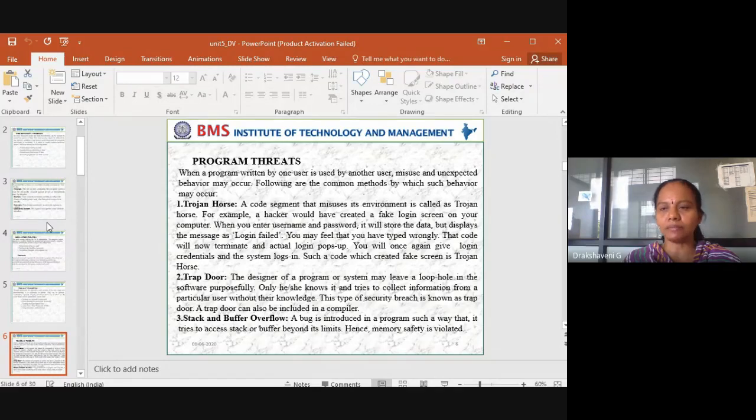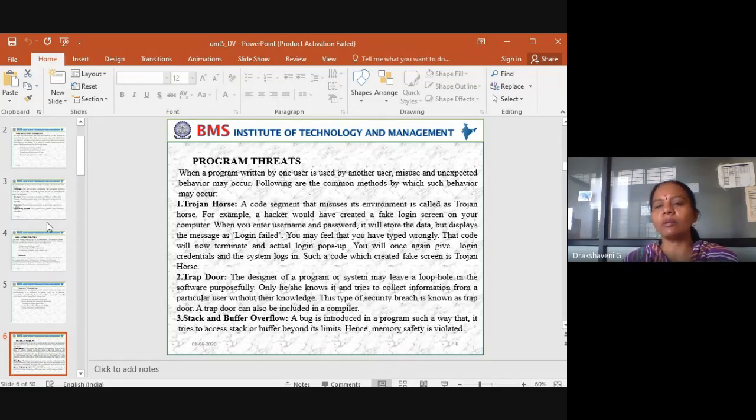For example, let us take an example. A hacker could have created a fake login screen on your computer. Suppose it started creating a login just similar to your Gmail, let us assume. So when your username and password are entered, when we want to enter into Google, we give our login and password, and it will be stored in the data.